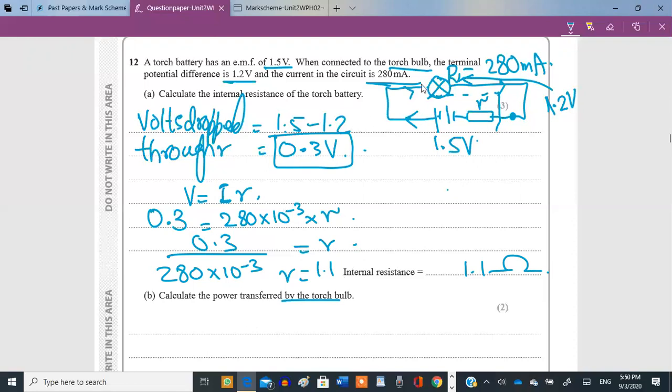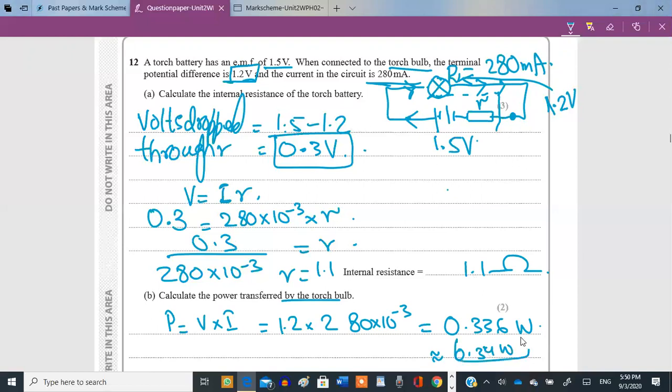Power transferred by the torch bulb. Calculate the power transferred by this torch bulb, meaning the power that it produces. The formula for power is voltage times current when both of them are given, right? The voltage across this bulb is the terminal potential difference itself. It's 1.2. The current across this bulb is also 280 milliamperes. That's the answer. It turns out to be 0.336 watts, or just 0.34 watts to two significant figures.